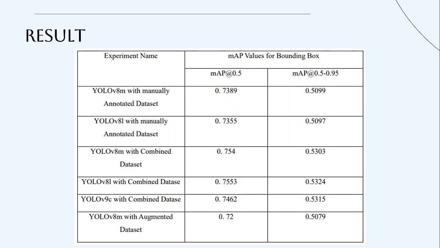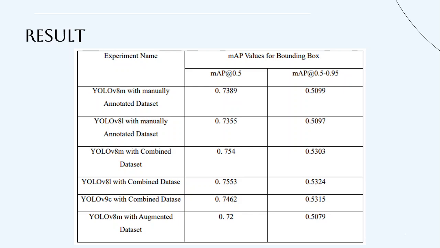After that, we can focus on the results. First of all, I am focusing on the mean average precision for the bounding box. There are two types of values: one is mean average precision at 0.5, and another one is mean average precision at 0.5 to 0.95.